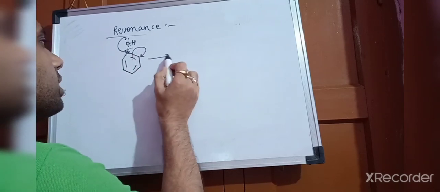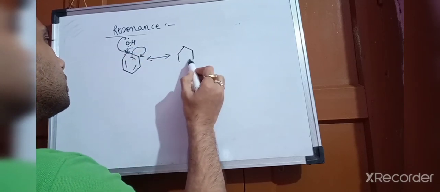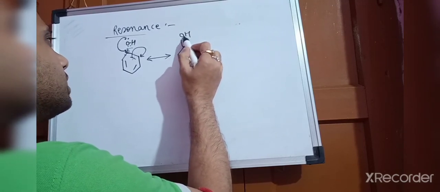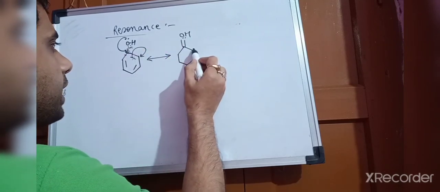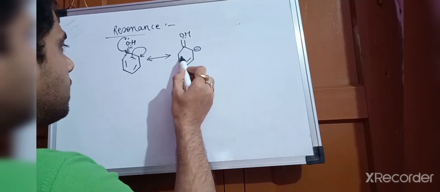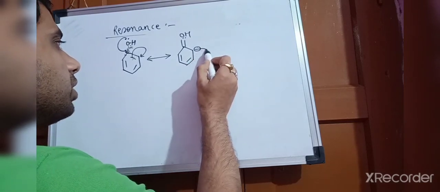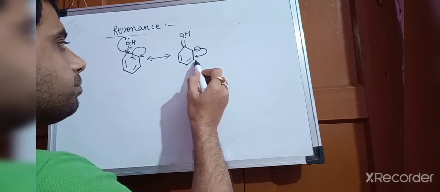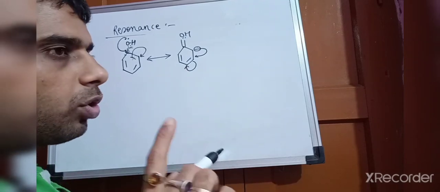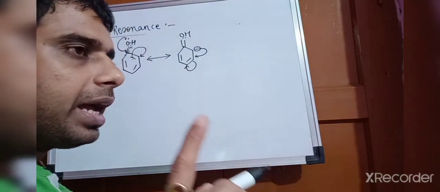So what would be the second structure? This electron will come here. So what will it form? C O H with the lone pair. This lone pair will remain, and here a negative charge would be there. Then this double bond would not be present here. I will write it like this. Then after this the negative charge will go here, and from here this double bond will come here. You have to see that only the negative charge will move, rotating at ortho, para and meta positions.